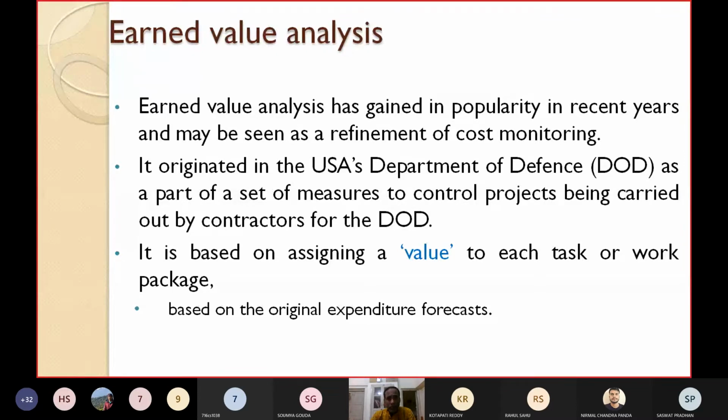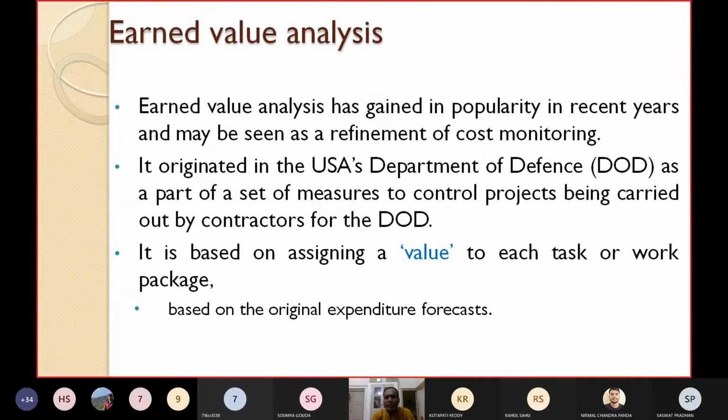This concept of earned value analysis is based on assigning a value, as its name suggests. It assigns a value to each task, each activity or each work package, based on the original expenditure forecast.